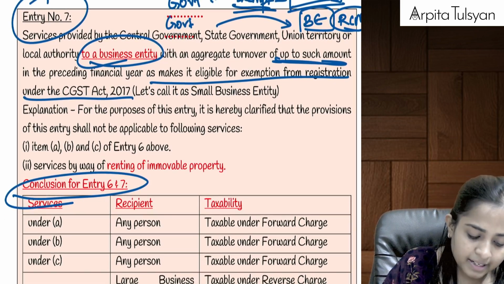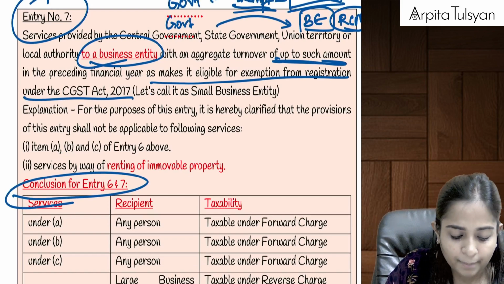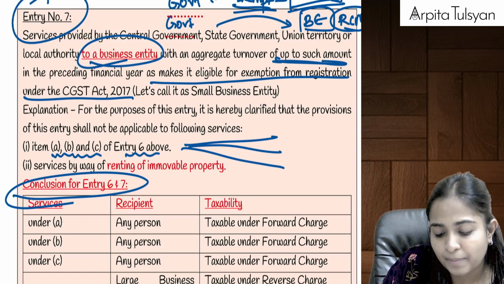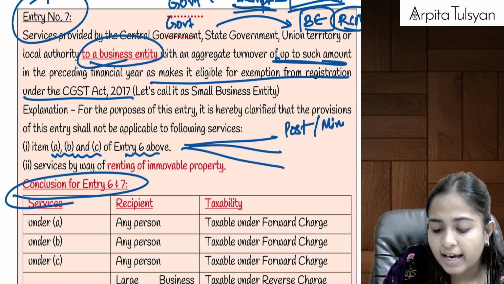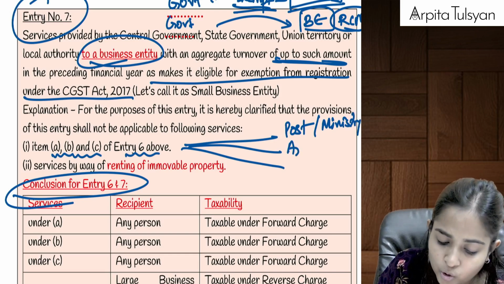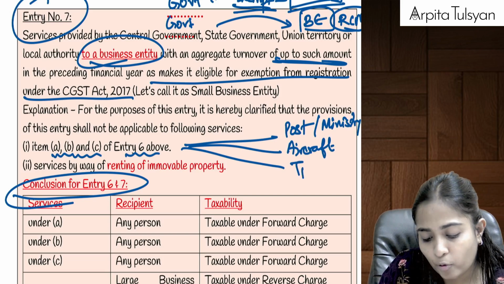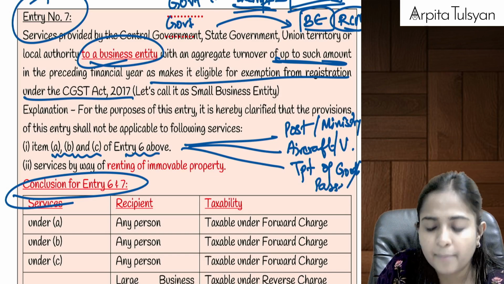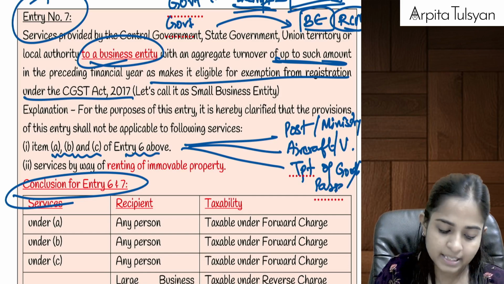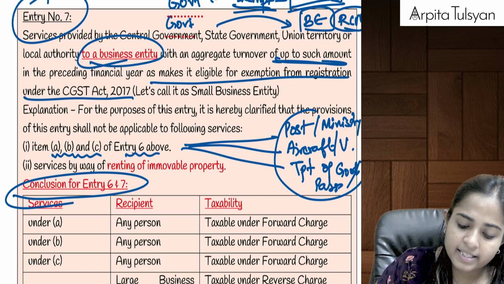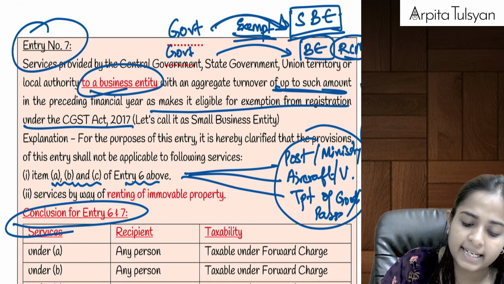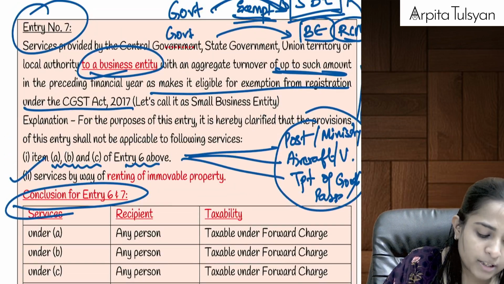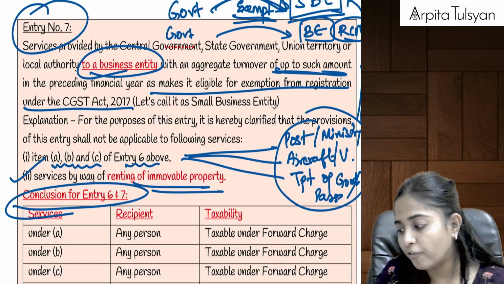But here they have given us that this point will not apply. This will not apply to A, B, C of entry number 6 above. Means it will not apply to those three, that is services by Department of Post or by Ministry of Railways. Then if it is provided in relation to aircraft or vessel, or if it is provided in relation to transportation of goods or passengers, if these are provided to any particular person, it will be always taxable under forward charge. Okay, similarly, if these three services are provided to small business entity also, then also it will be taxable under forward charge mechanism.